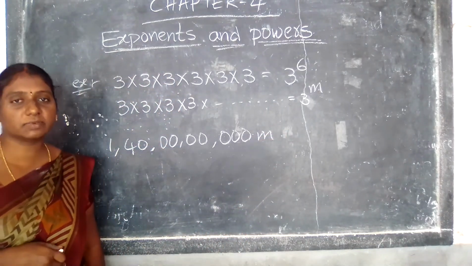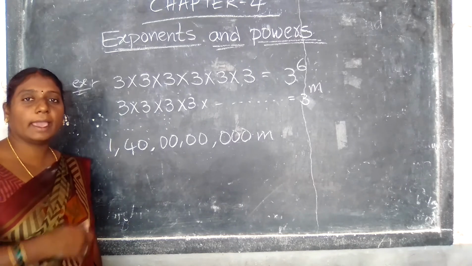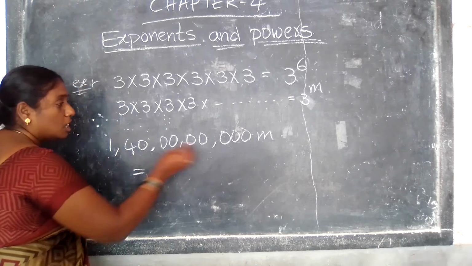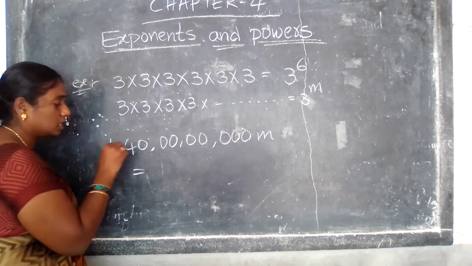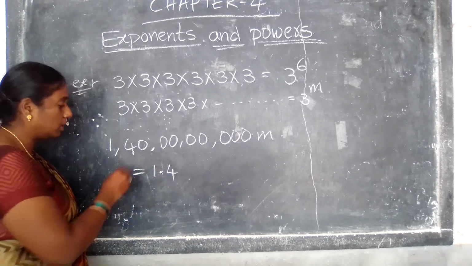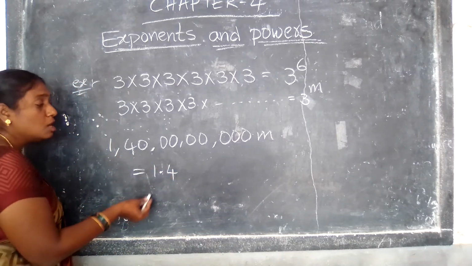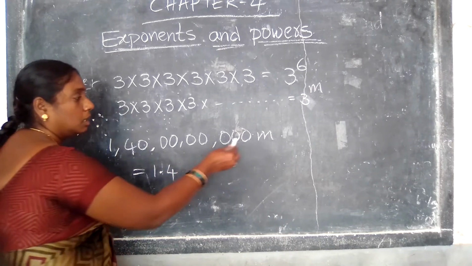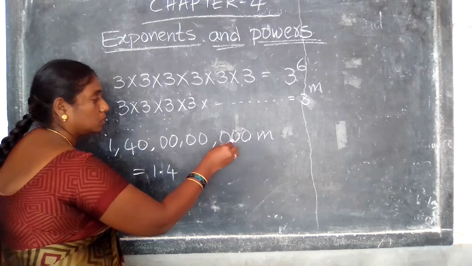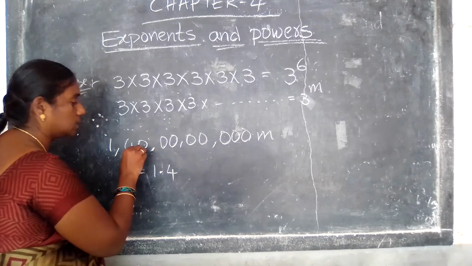First of all, write 1.4. Write these two numbers, 1.4. After that, how many zeros are there? 1, 2, 3, 4, 5, 6, 7, 8.